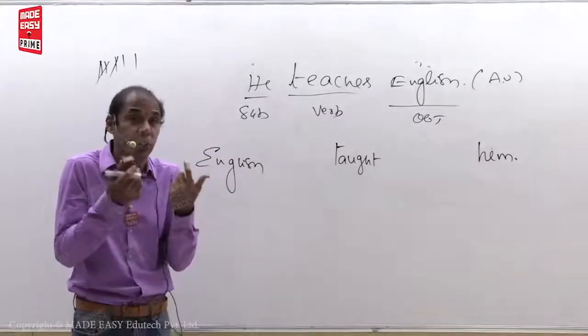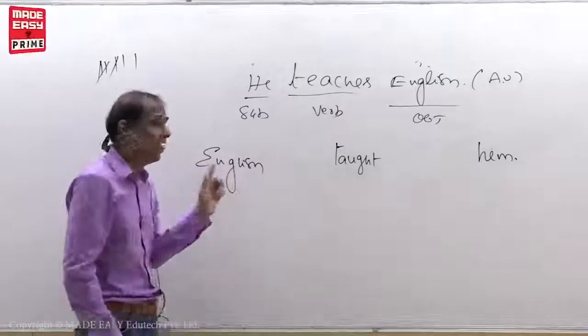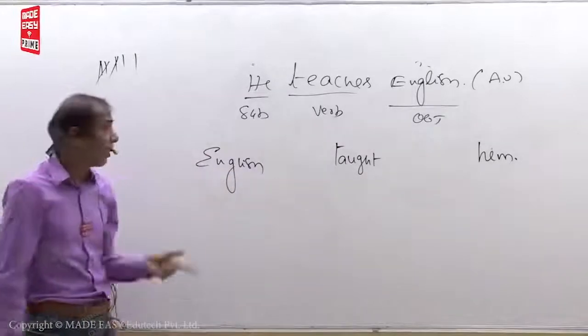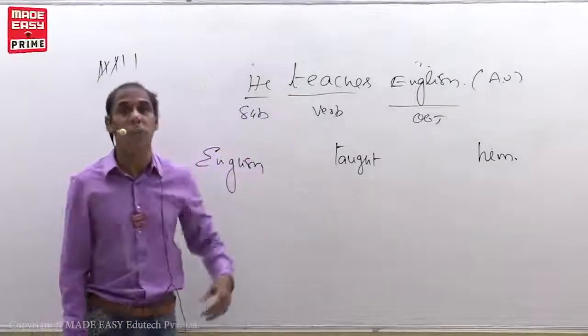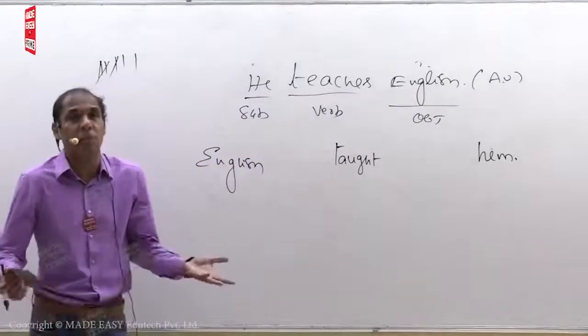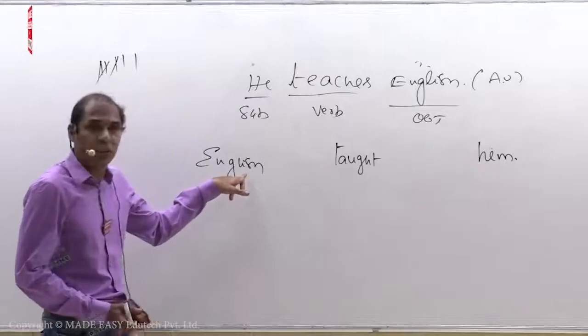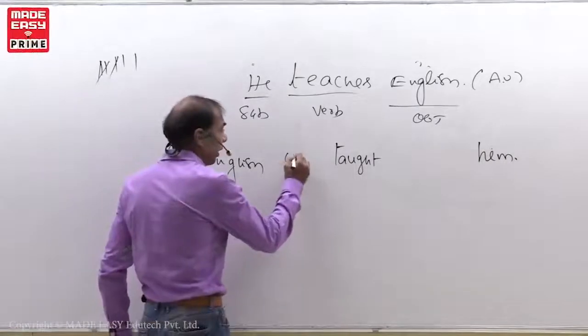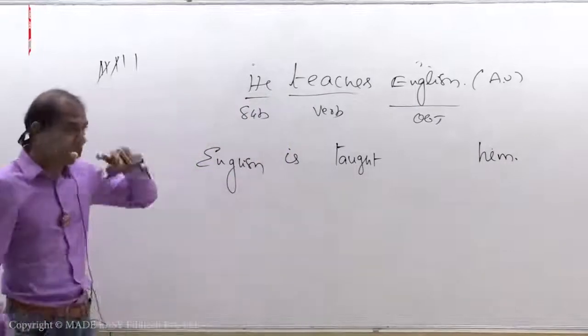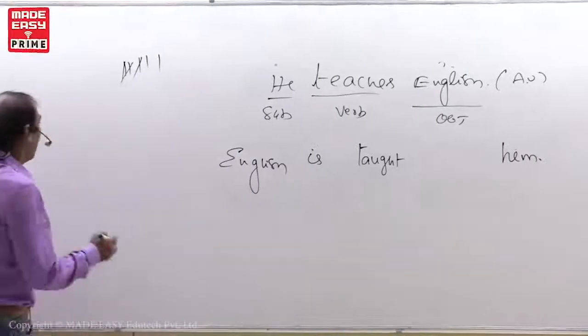Am, is, are. What you have to apply here? In the case of I, we have to use am. In the case of third person singular, we have to use is. In the case of plural, we have to use are. See, English, third person singular, we have to put the B form is. See, you have written there.